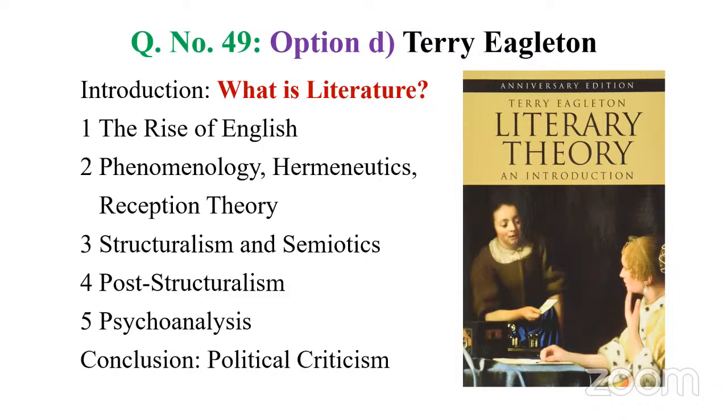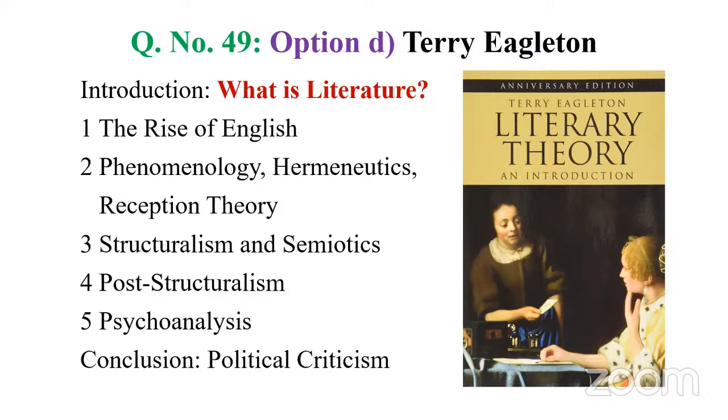And we see the extension in reception theory. Reception theory is associated with reader response theory, how readers interpret a literary text. Now you can see the connection: phenomenology, hermeneutics, reader response theory associated with reception theory. Reception theory is all about how a particular text is received across ages, across centuries. So that is reception theory, right? Again, the reader plays a major role in this theory. So in order to understand reception theory or reader response theory, you should have some understanding of phenomenology and hermeneutics. So that's the previous question.